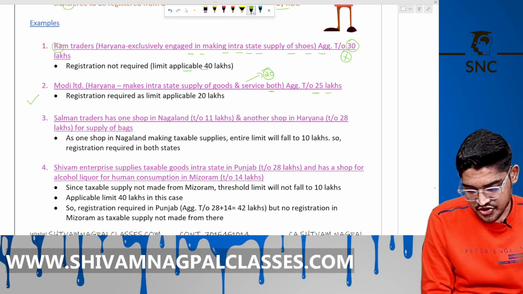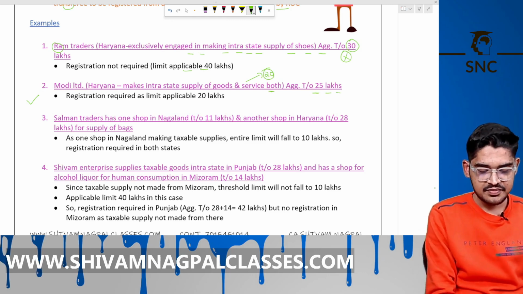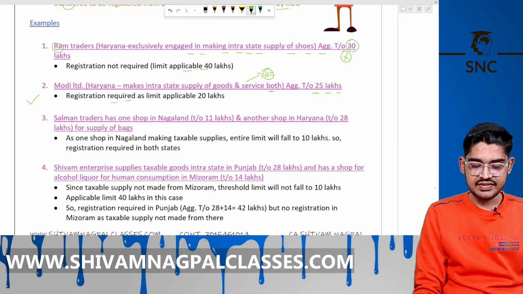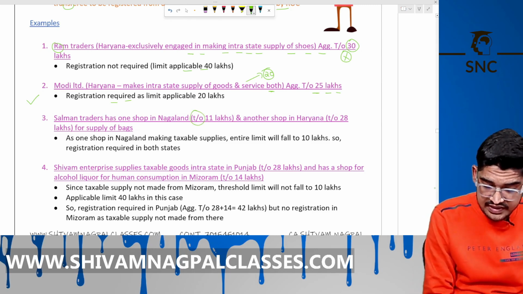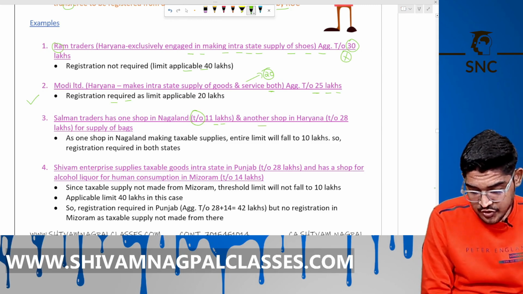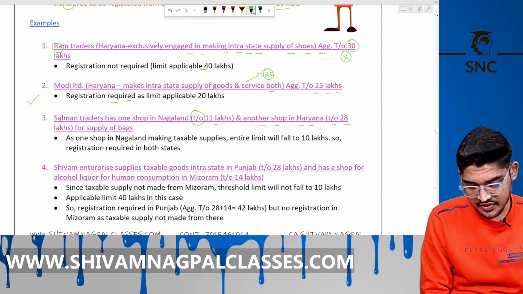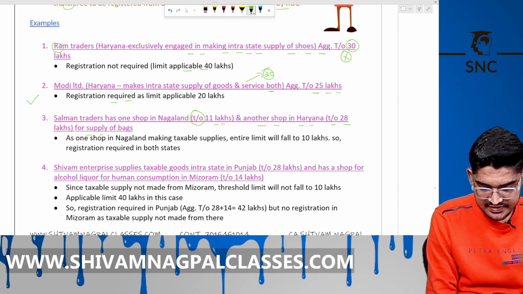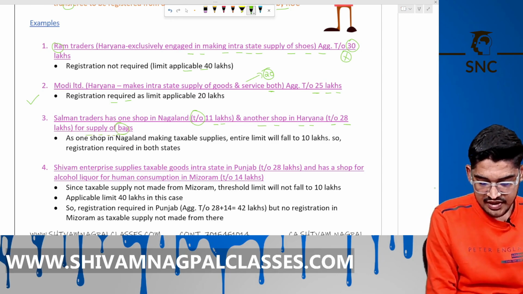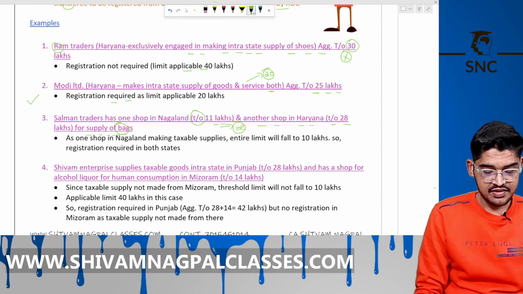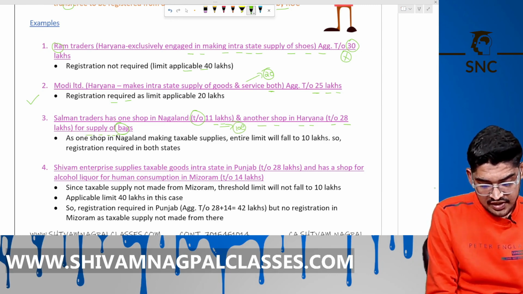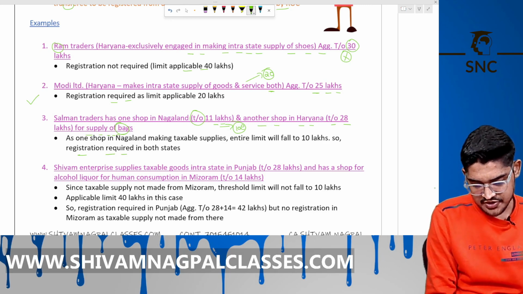They have to take registration under Haryana, right? Now, Salman Traders has one shop in Nagaland. Their turnover is 11 lakh. And the second shop in Haryana and turnover is 28 lakh for supply of bags. Okay. Now the threshold will be 10 lakh. So they have to register under both states.